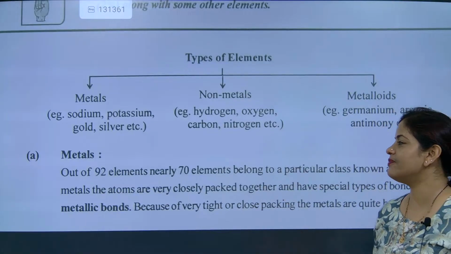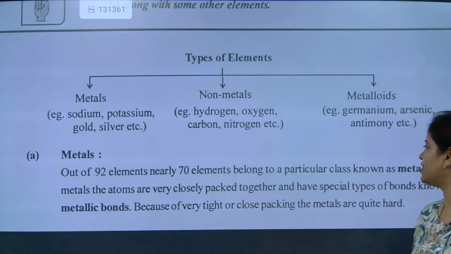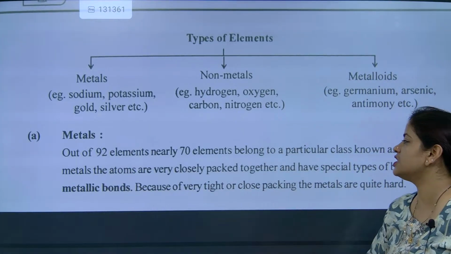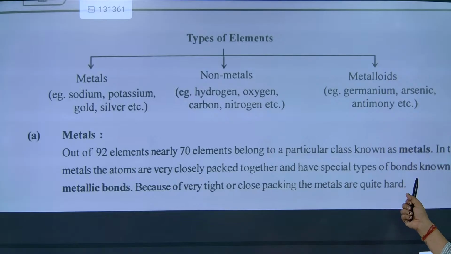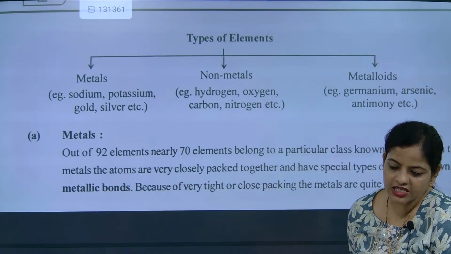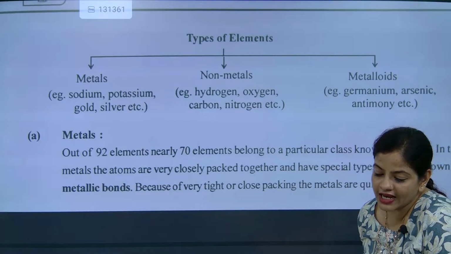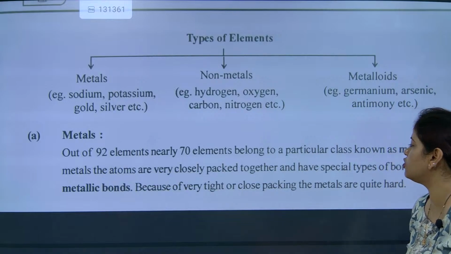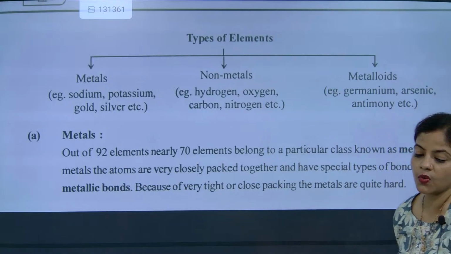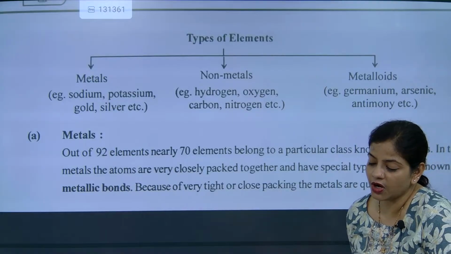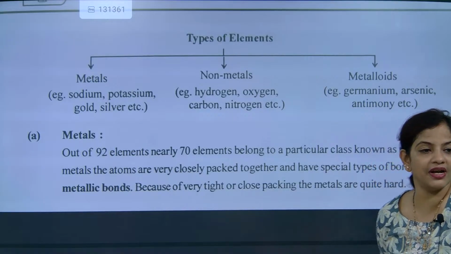Out of 92 elements, nearly 70 elements belong to a particular class known as metals. In metals, the atoms are very closely packed together and have a special type of bond known as metallic bond. Metals, what type of bond is there? Metallic bond. So metals have metallic bond because very tight or close packing is there, and they are quite hard. So these are the properties of metals. Understood?